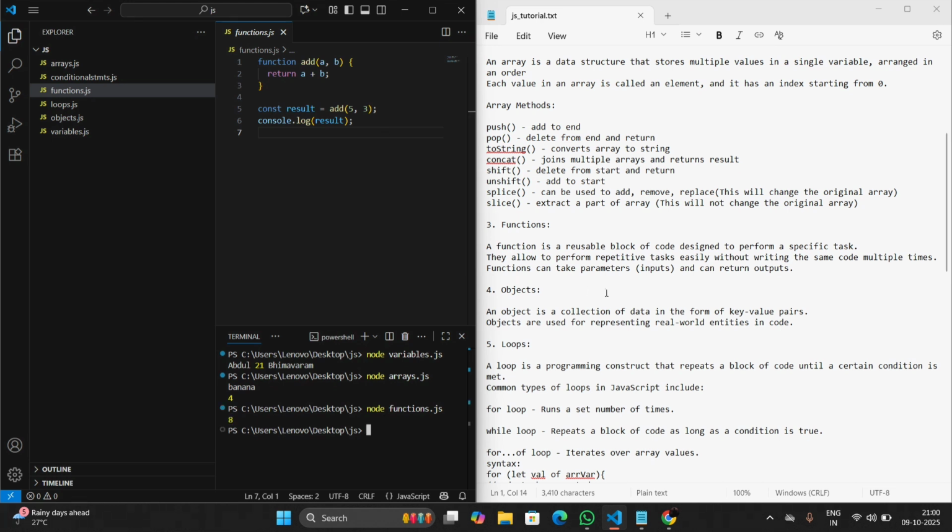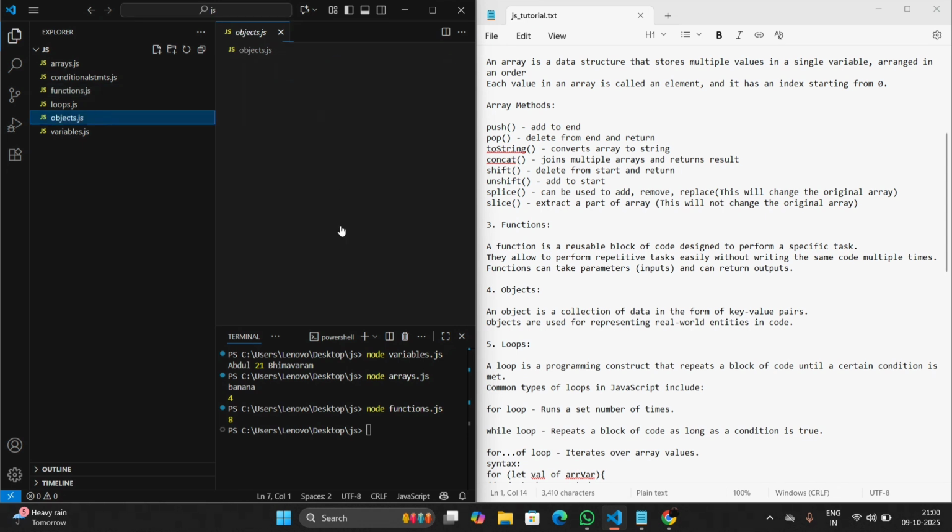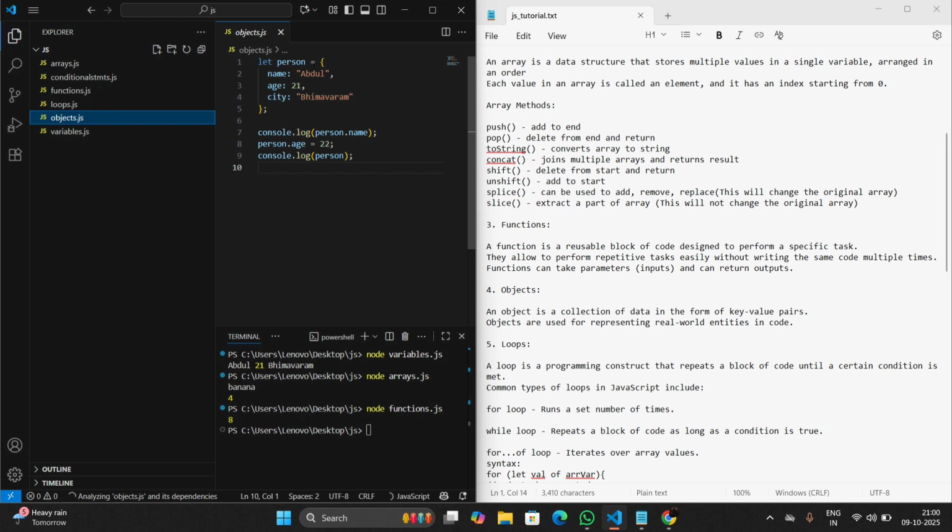The next concept in JavaScript is objects. An object is a collection of data in the form of key value pairs. Objects are used for real world entities in code. Let's see a small code about objects. Here we declare an object. Here person is an object. It has keys and values. Name is a key and its value is given.